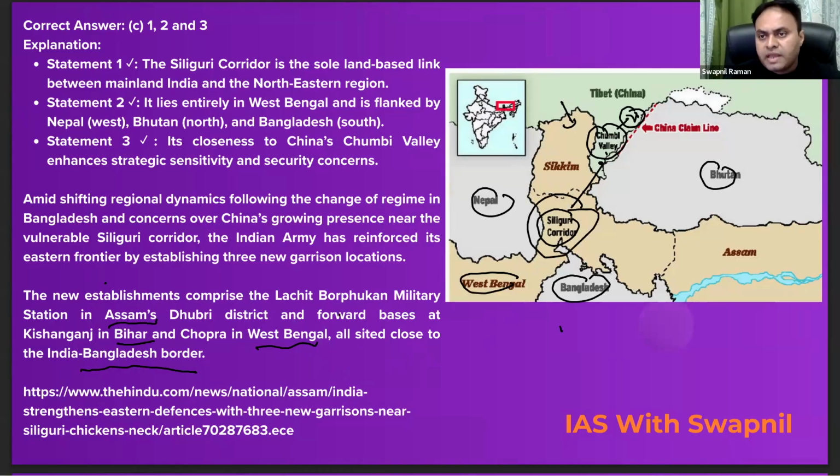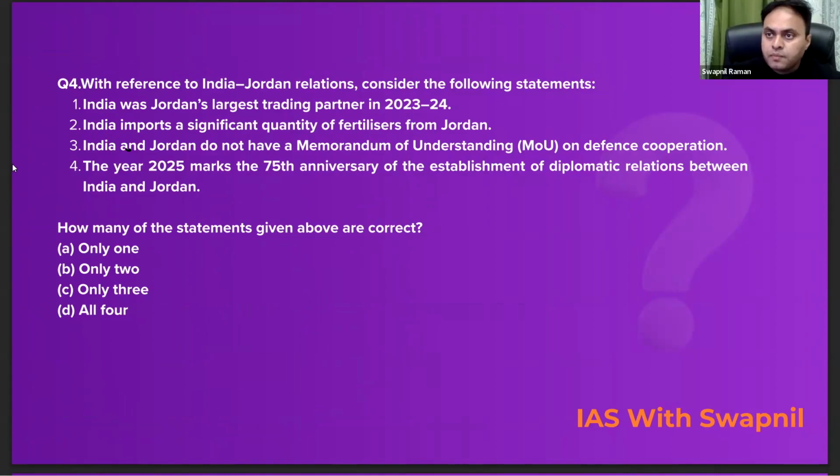So now let's move on to the next question. So look at the question number 4. With reference to the India-Jordan relations, consider the following statements. First statement says, India was Jordan's largest trading partner in 23-24. This statement is incorrect. India is not Jordan's largest trading partner. I guess it is the 4th largest trading partner of Jordan. So the first statement is incorrect here.